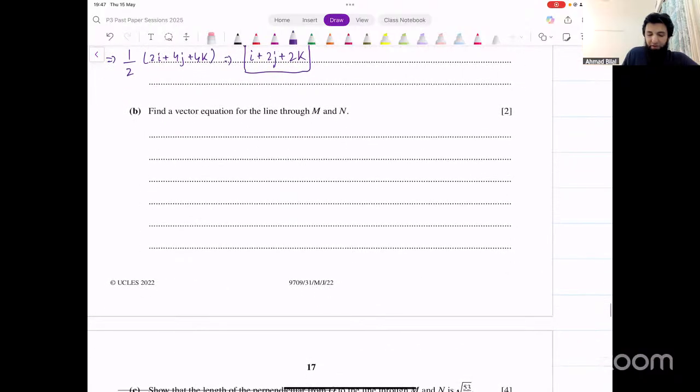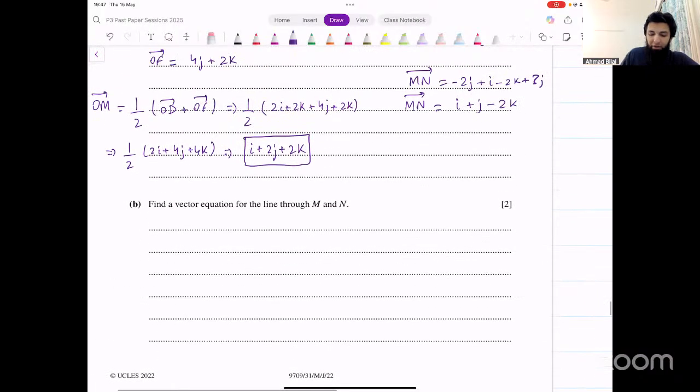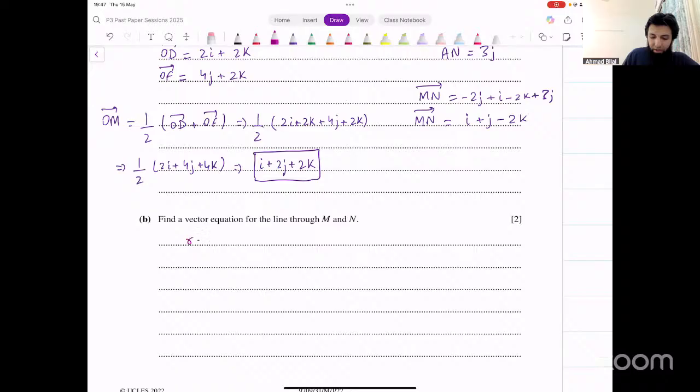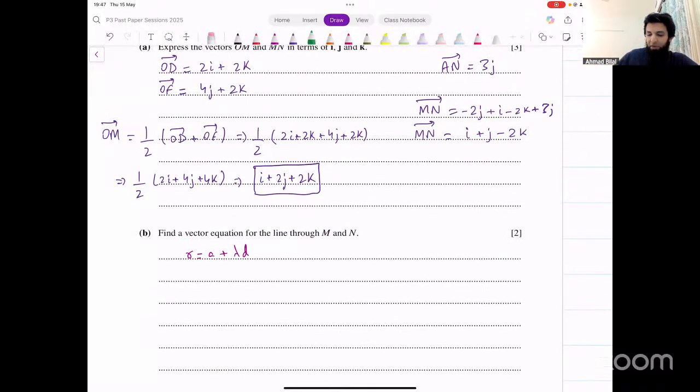Let's look at this now. Find a vector equation for the line through M and N. How do you do that? That's going to be r equals a plus lambda d. That's the equation of the line. Now, what's the direction vector? MN. We have found that already. That's the direction vector. We can write that in column vector form. That's 1, 1, minus 2. We can use any one of the 2 points out of M and N as a here, and that will be the equation.